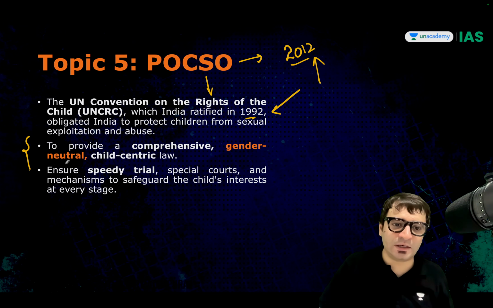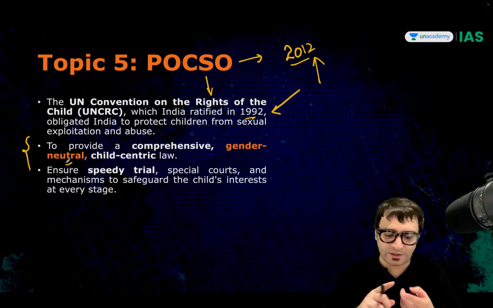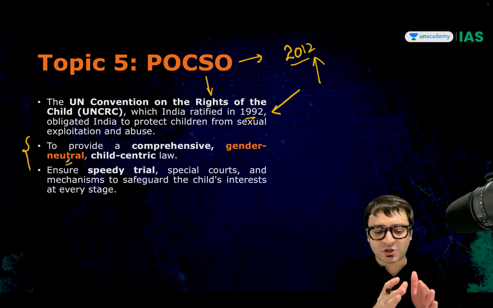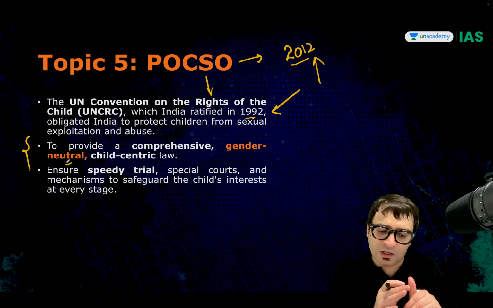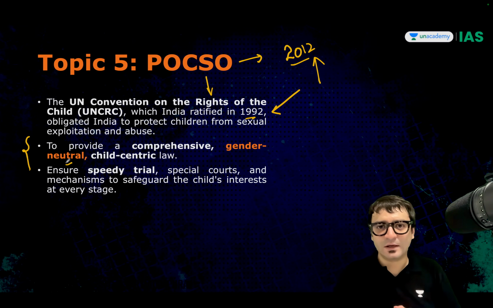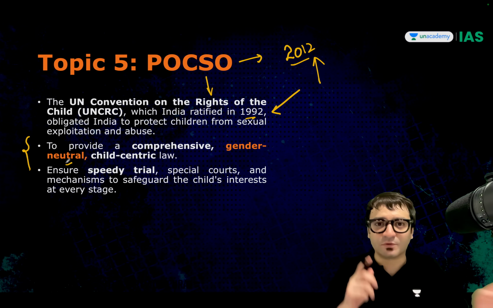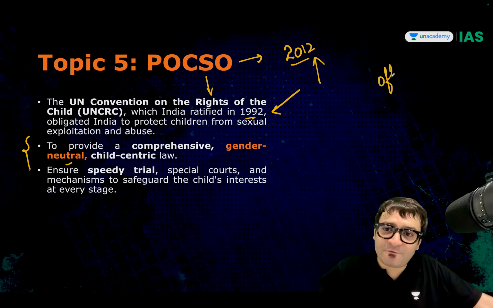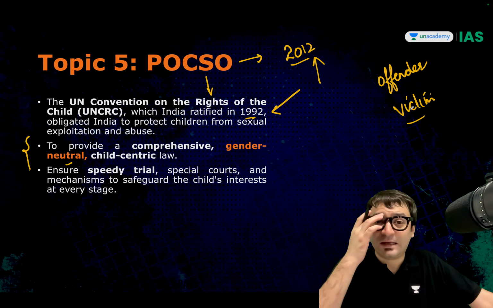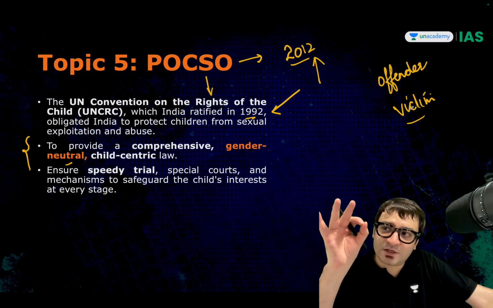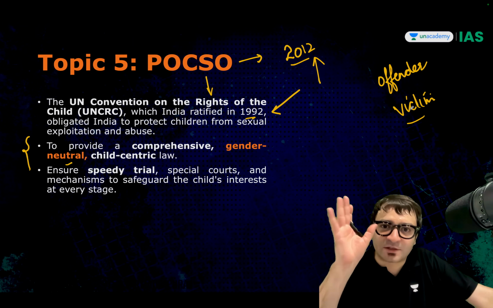And this law is gender neutral. Now listen to me carefully. What does gender neutrality mean? Gender neutrality, does it mean that whoever is a child below the age of 18, all these children will be protected? Yes. Which means we will protect the girl child as well as the male child under POCSO. But who is going to be the offender? And who is the victim? Listen to me carefully. Is it gender neutral from the perspective of offender as well? Or is it gender neutral only from the perspective of the victim?